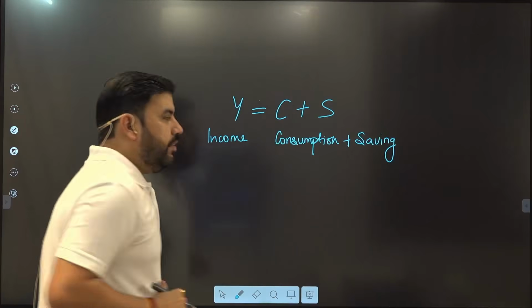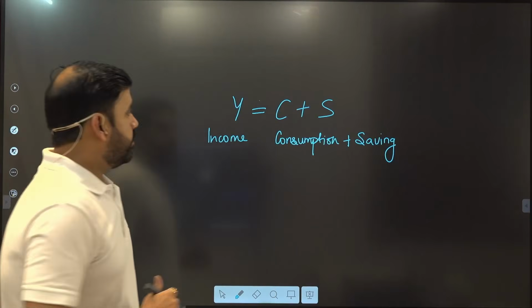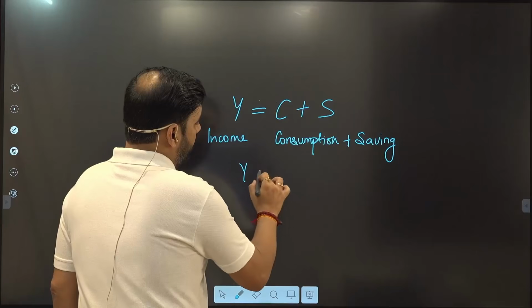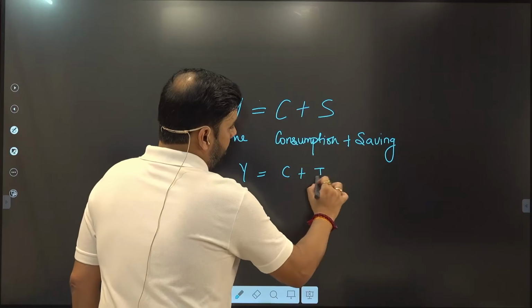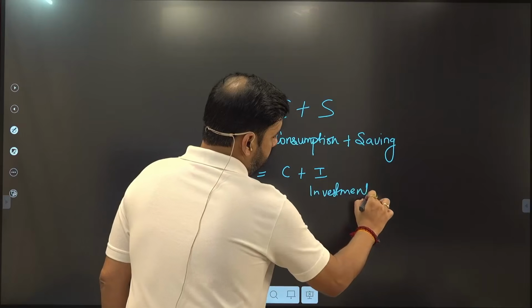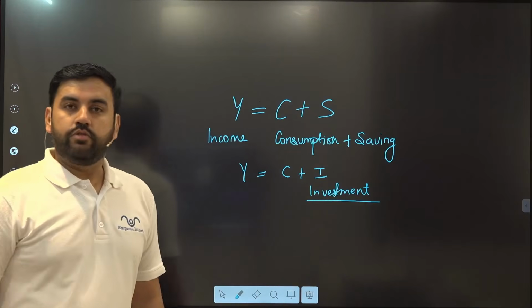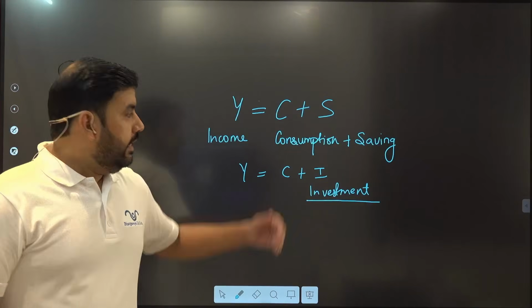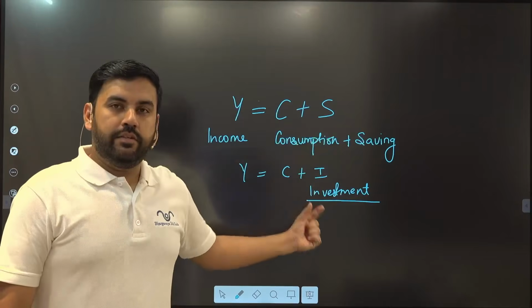The alternative way of explaining this is Y equals to C plus I, where I remains investment.